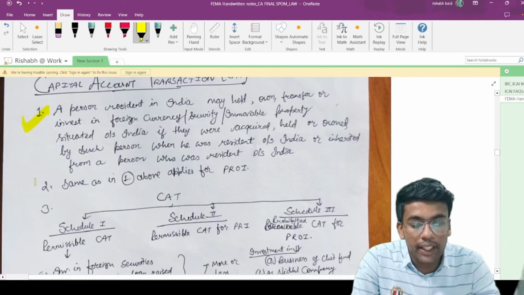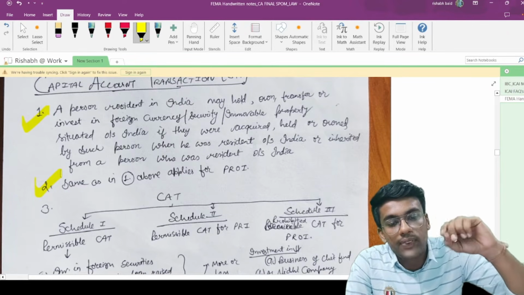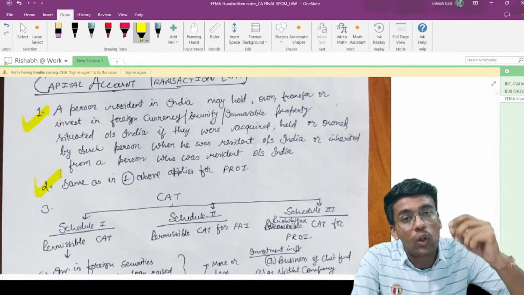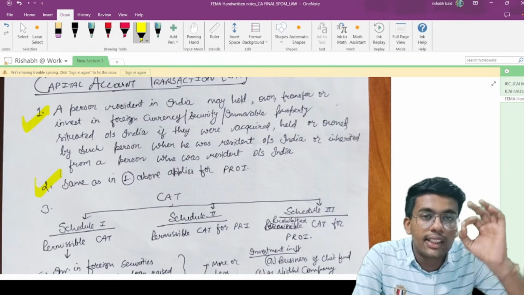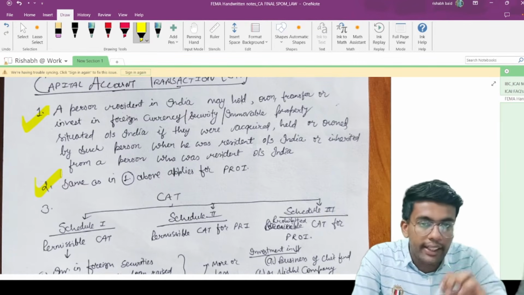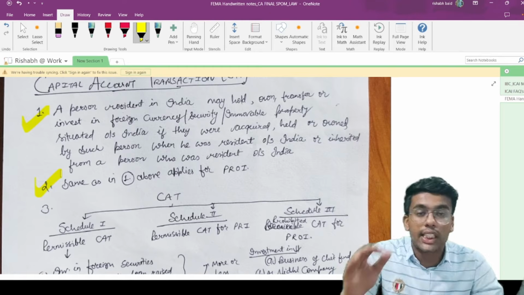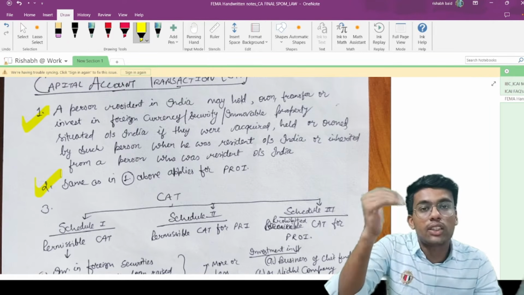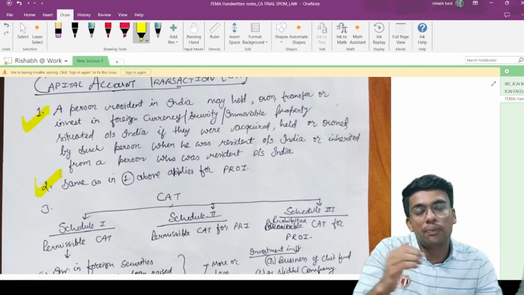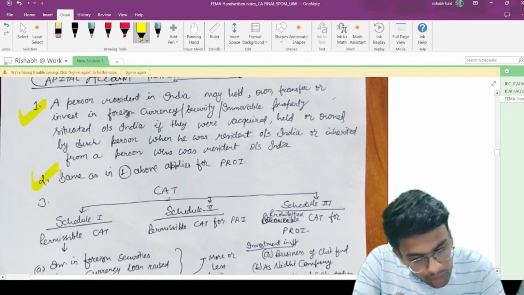The same condition applies to a person resident outside India. If such person is resident outside India, he can hold any kind of property, currency or security or immovable property in India if such property, currency or security is acquired by such person when he was resident in India or inherited from a person who is resident in India.